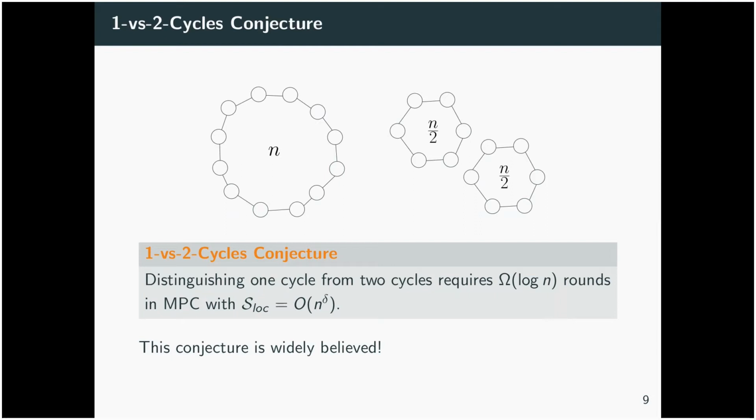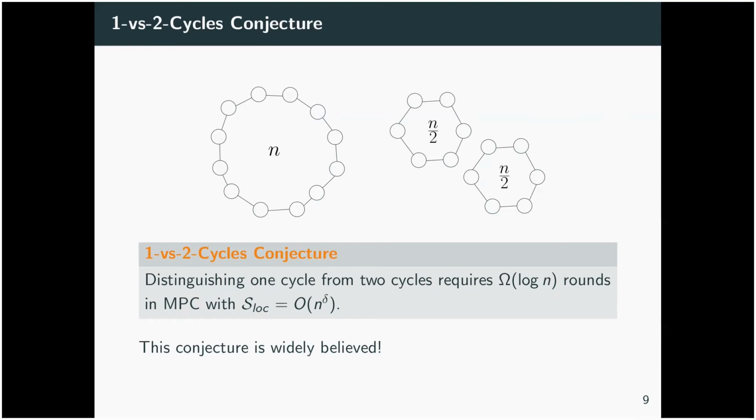So many people believe that distinguishing one cycle from two cycles requires big omega of log n rounds in MPC when we have sublinear local space. This conjecture really is widely believed, and some people even believe that it holds when you have polynomial global space as well. So the local space is really the problem here.